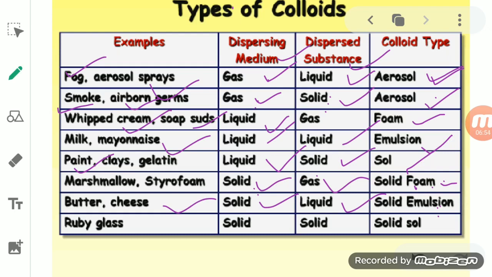Then last, when the dispersed phase as well as the dispersion medium are both in a solid state, then it will form a solid solution, or we can say solid sol. Example, ruby glass or beads. So ruby glasses are an example of a solid sol. So these are the different types of colloids.